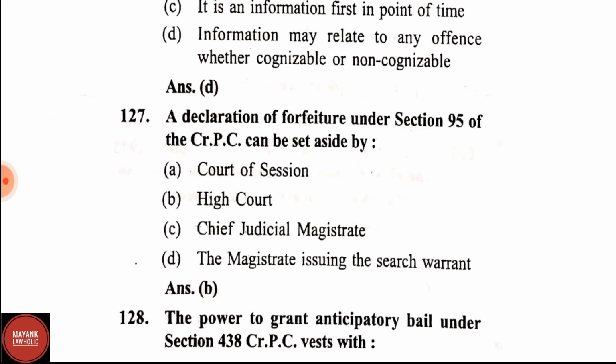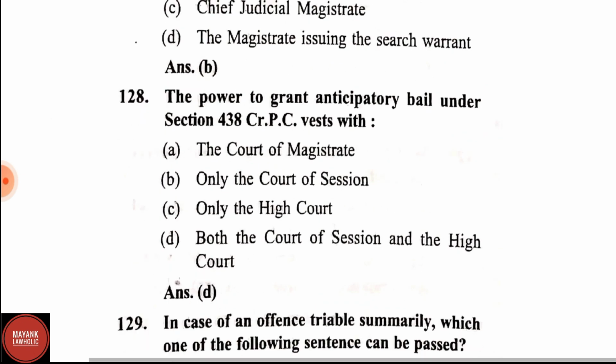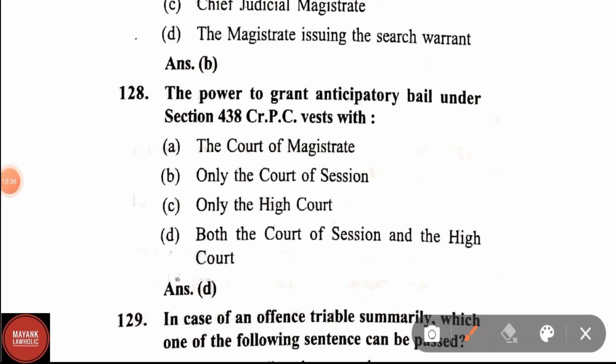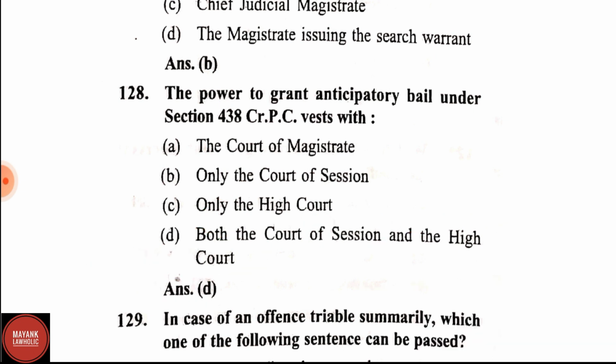Question number 127. A declaration of forfeiture under section 95 of the CRPC can be set aside by Court of Session, High Court, Chief Judicial Magistrate, the magistrate issuing search warrant. Correct answer is High Court. Question number 128. The power to grant anticipatory bail under section 438 CRPC vests with the Session Court as well as the High Court. Therefore, option D is the right answer.